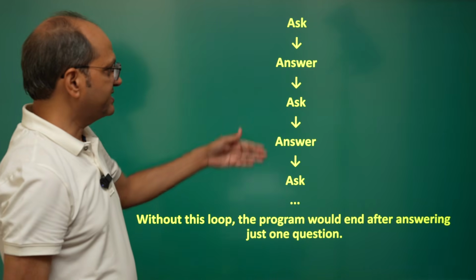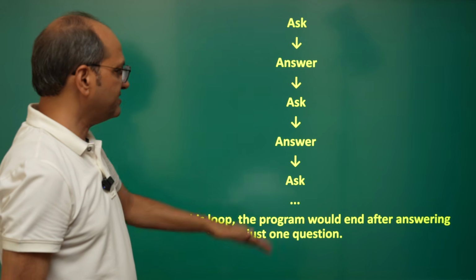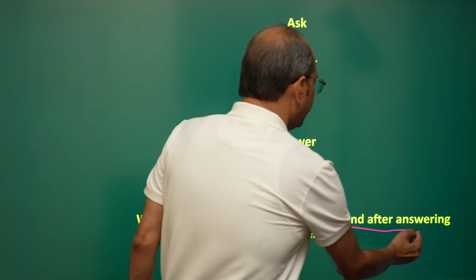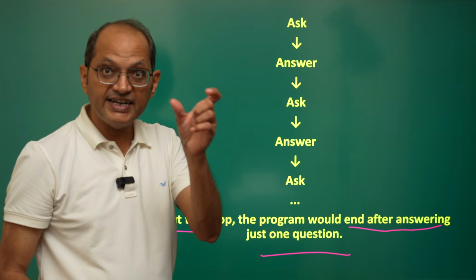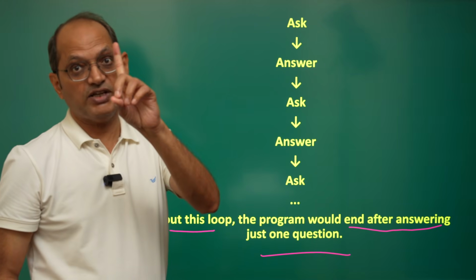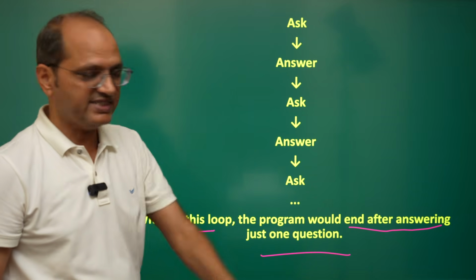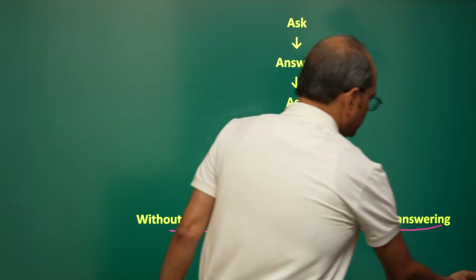Ask the question, answer, ask the question, answer. Without this loop, the program would end after answering just one question. So if you do not write while true, it will just answer one question. You modify your program and you will see what it does. In the demonstration part, I will show it to you.